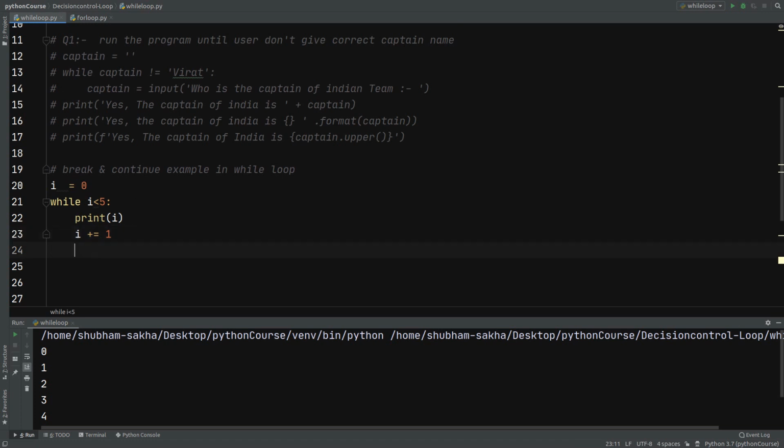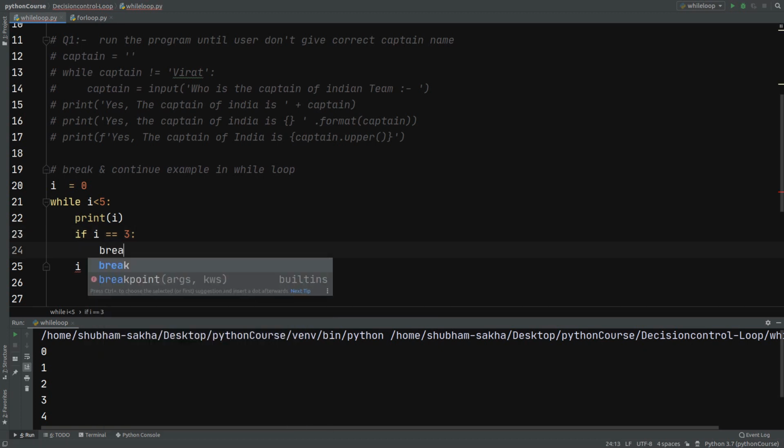Now let's see the break keyword here. So what we can do, I want to break when the I value becomes 3. So if I becomes 3, I want to come out of the loop.